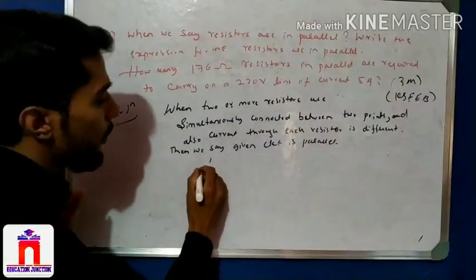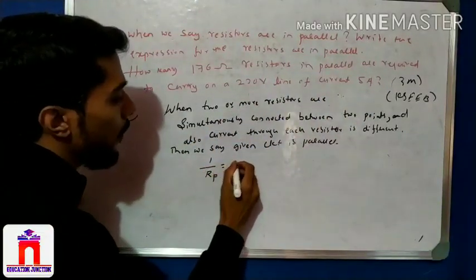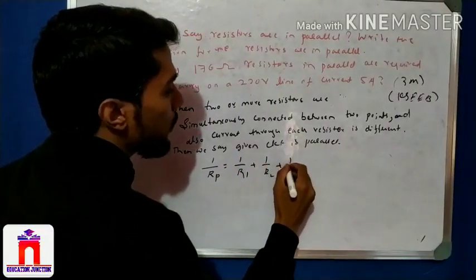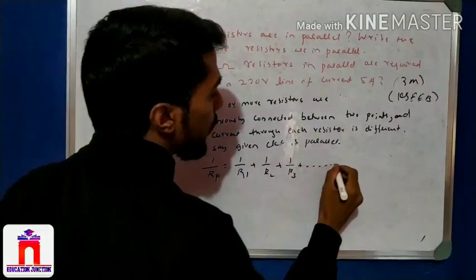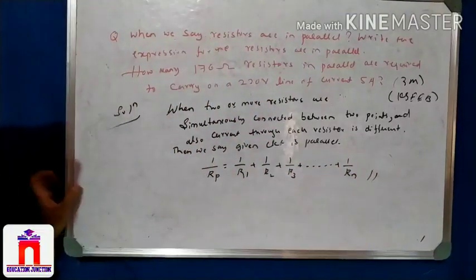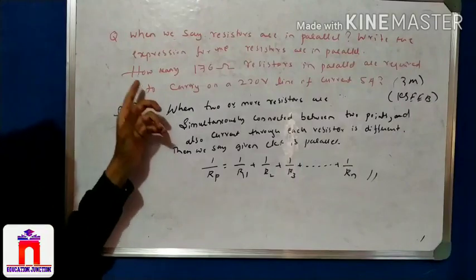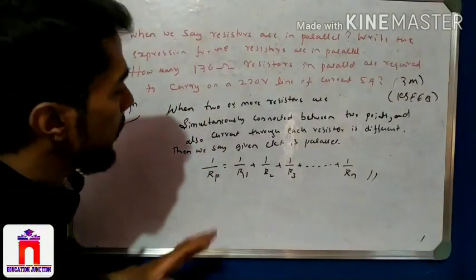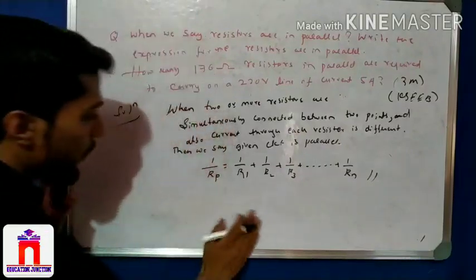Now write the expression for resistance. The expression is R P equals 1 by R1 plus 1 by R2 plus 1 by R3 plus so on, plus 1 by Rn. That is the expression, right? We get the answer. Now the next part is how many. See the calculation.